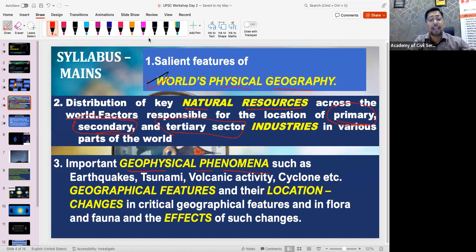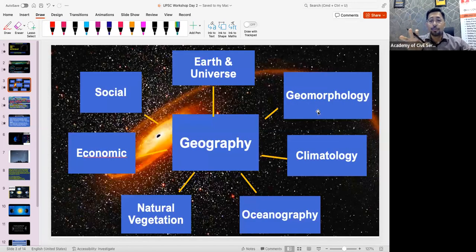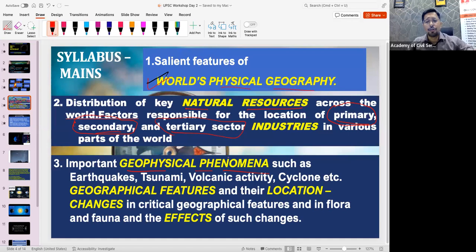Manu has also given the right answer. We will study geomorphology. So earlier we have seen geomorphology. Inside geomorphology, we will study earthquake, tsunami, volcano, and also in climatology we will discuss cyclone, thunderstorm, and different types of natural disasters. Those things we will study in geophysical phenomena.